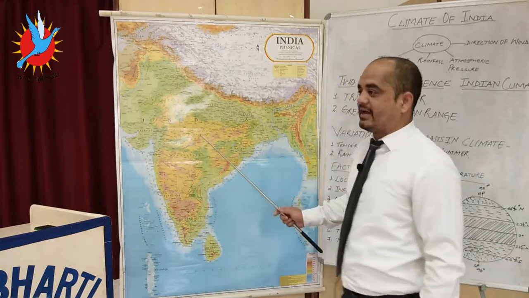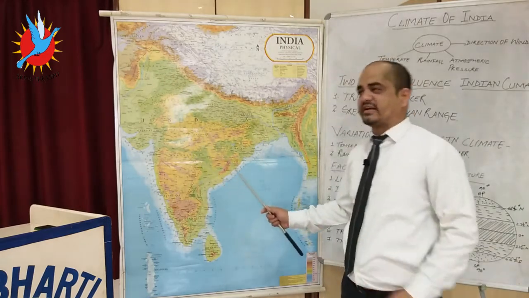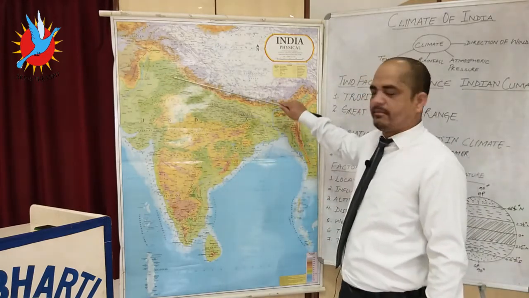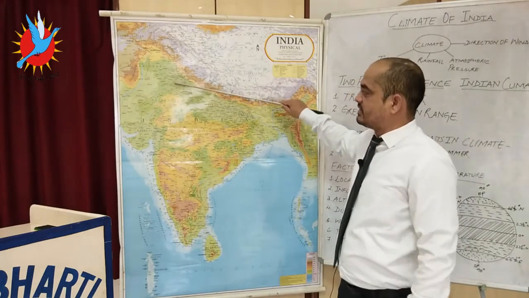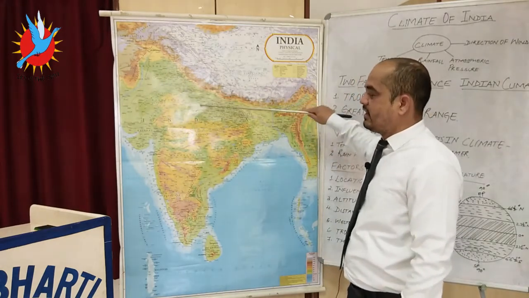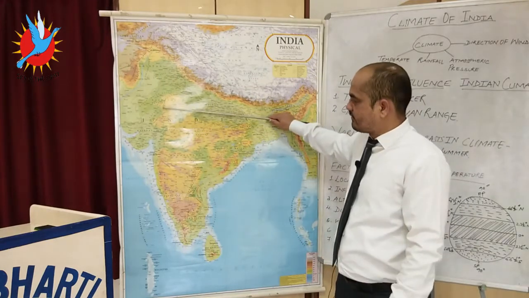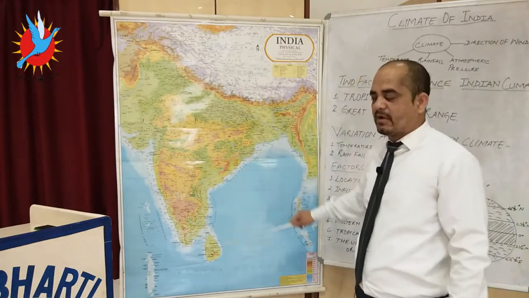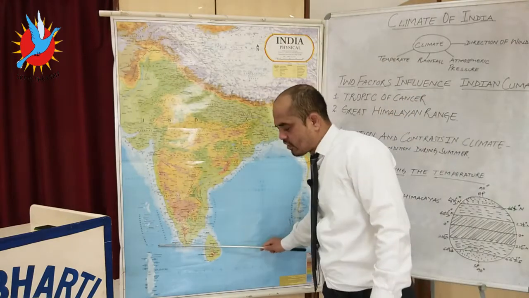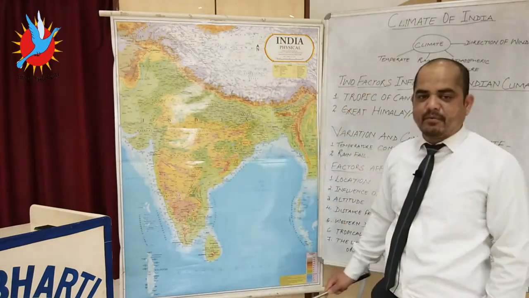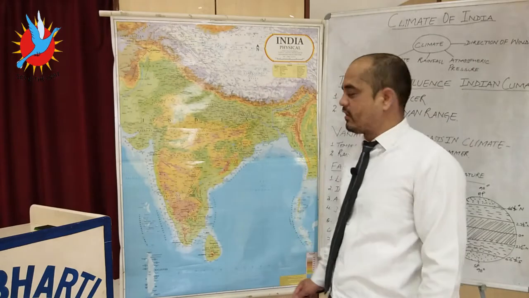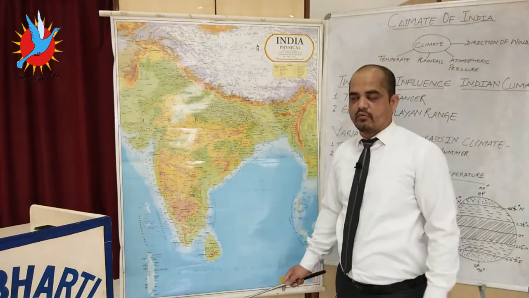So at the end of September, they retreat from Punjab, Haryana and a few parts of Delhi. In the month of October, they withdraw from central India. In the month of November, they completely withdraw from the southern tip of India, Kanyakumari, Cape Comorin, and they move toward the ocean water bodies.